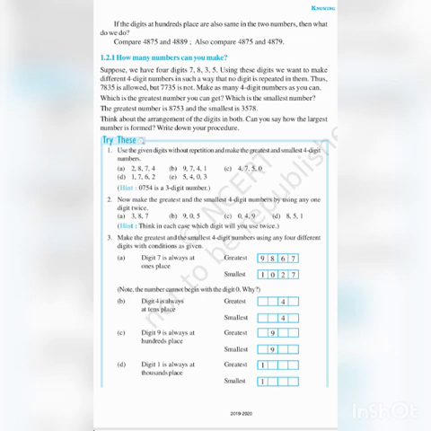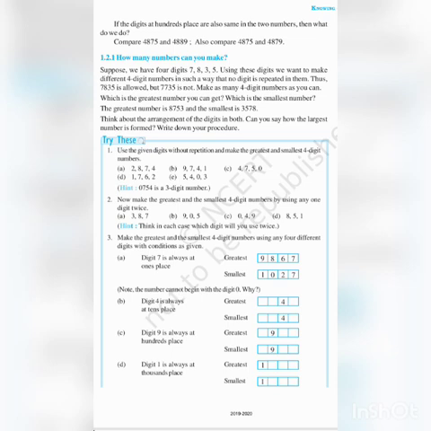Without repetition means that here you see a question: 2, 8, 7, 4. Can you see that question? Yeah, 2, 8, 7, 4, right? In that question, we have to arrange them to form the greatest and smallest 4-digit number.